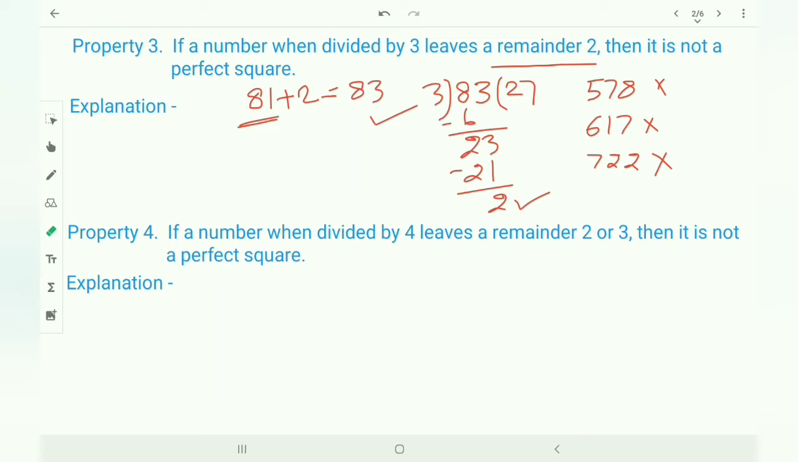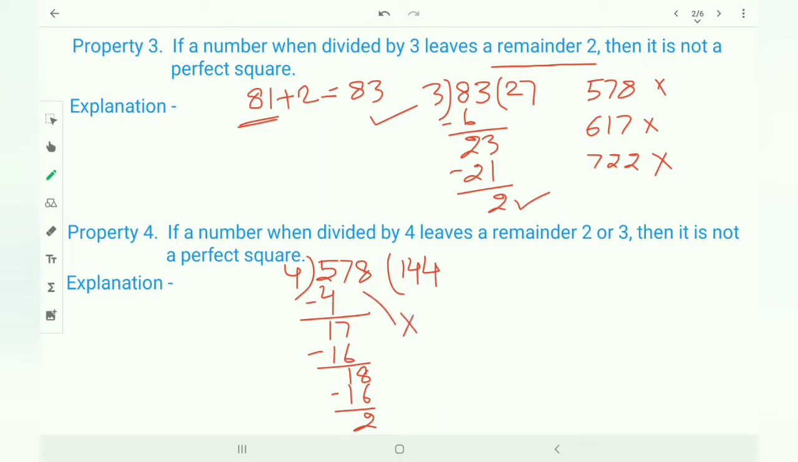Now next property, property 4. If a number when divided by 4 leaves a remainder 2 or 3, then it is not a perfect square. Now I am taking a number 578 and dividing it by 4. So now you can see 4 ones are 4, 1 and 7, 4 fours are 16, 1 and 8, 4 fours are 16, and then remainder 2, means this number is not a perfect square.